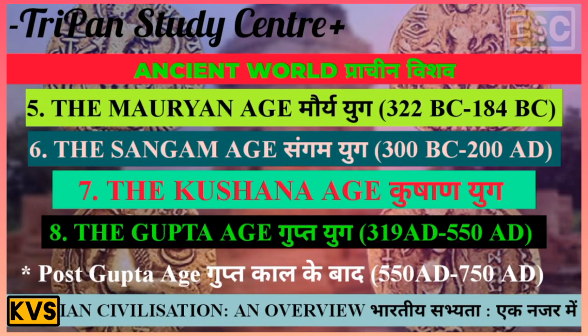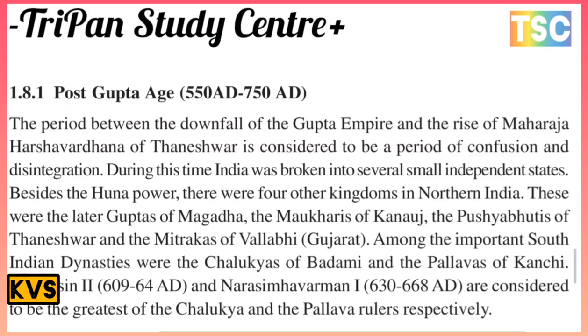The next era is the post-Gupta age, from 550 AD to 750 AD. The period between the downfall of the Gupta Empire and the rise of Maharaj Harshavardhana of Thaneswar is considered a period of confusion and degradation. During this time, India was broken into several small independent states.